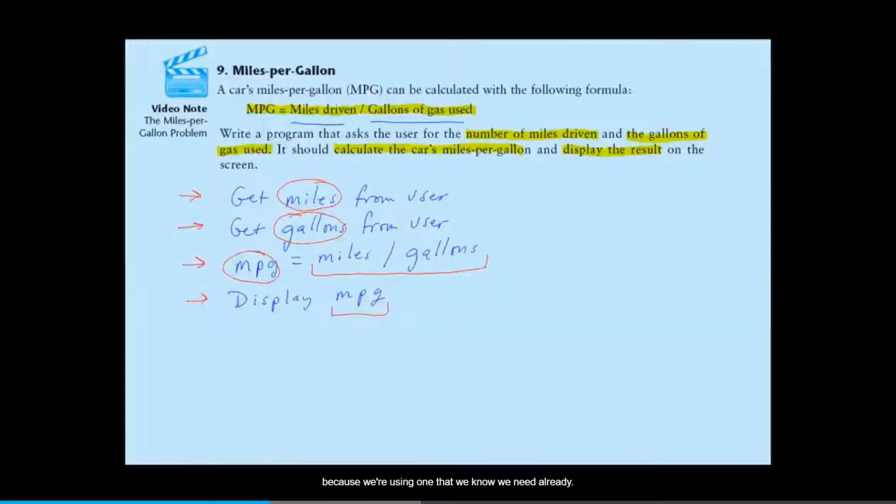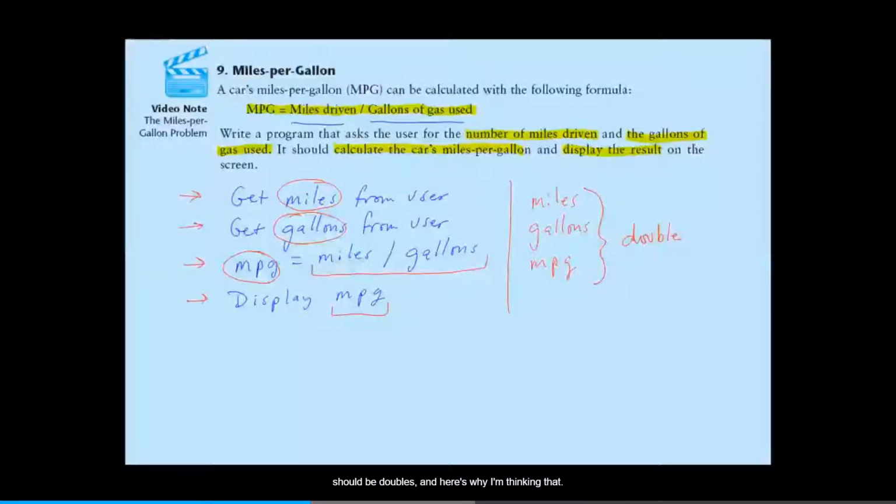So it looks like we need 3 variables. We need a variable to hold the miles, we need a variable to hold the gallons, and we need a variable to hold the miles per gallon. And I think that these names are sufficient for those variables as well. Well, what about the data types of these variables? Well, I'm thinking that all 3 of these variables should be doubles, and here's why I'm thinking that.